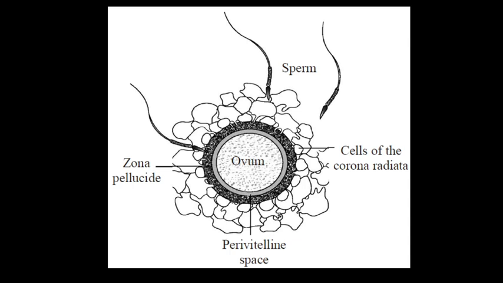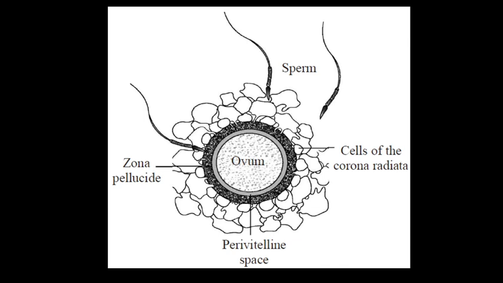What is internal fertilization? In higher vertebrates like reptiles, mammals and apes, fertilization occurs within the body of the female, and it is known as internal fertilization. So this is the main difference between external and internal fertilization.